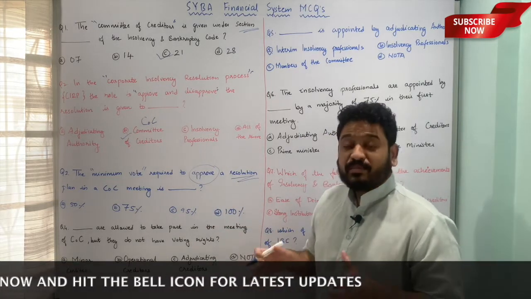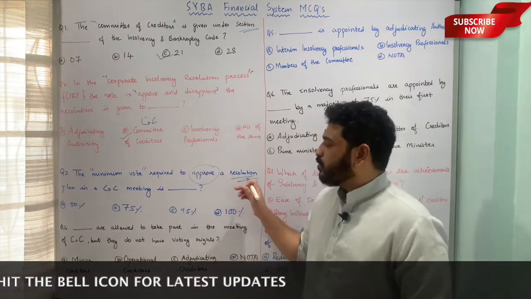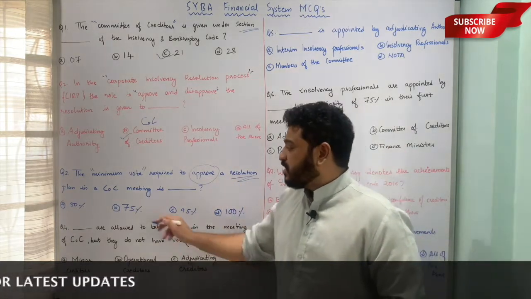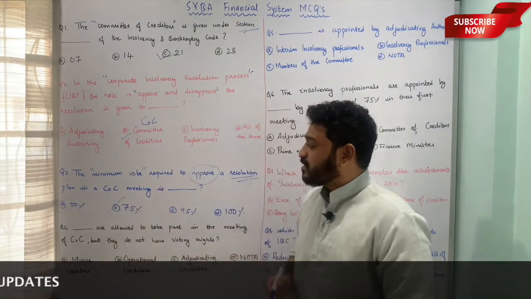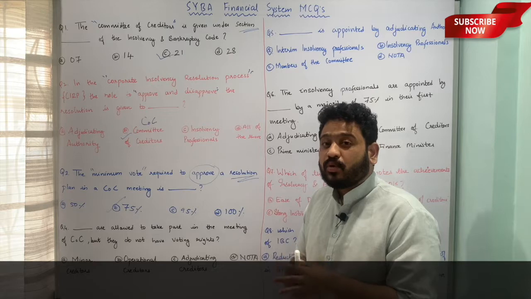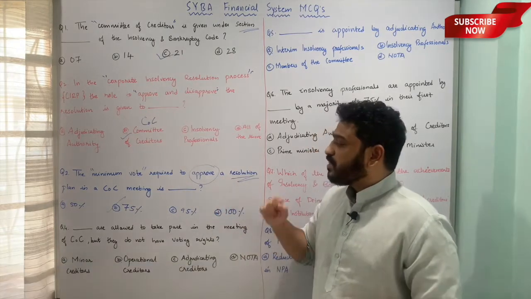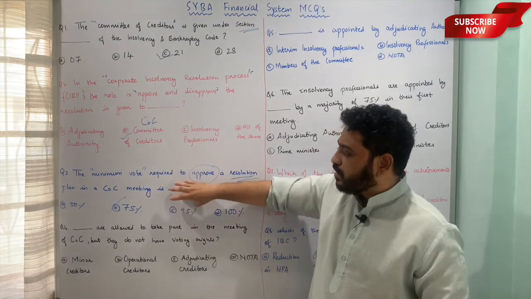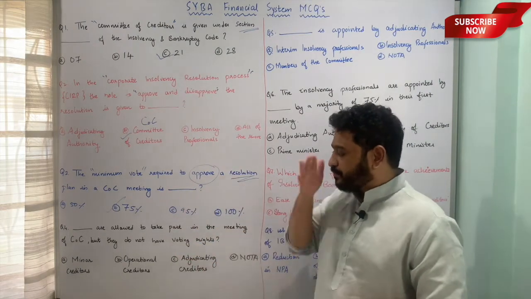So here the minimum vote required to approve a resolution plan in committee of creditors meeting is nothing but option B, 75%. So out of the committee of creditors, 75% should vote in favor of approving a resolution plan, and then only it will be approved. So very important question. Let us now move to the next one.